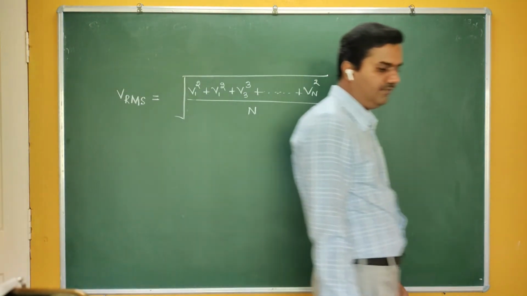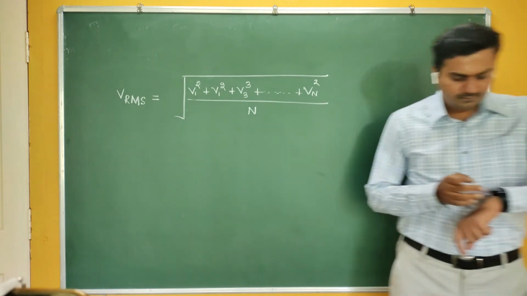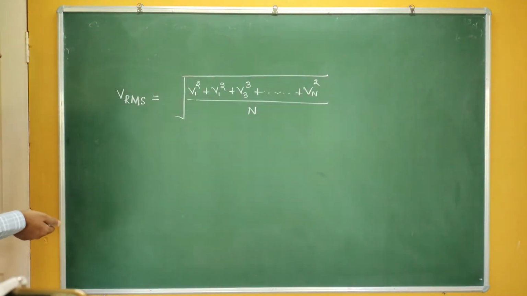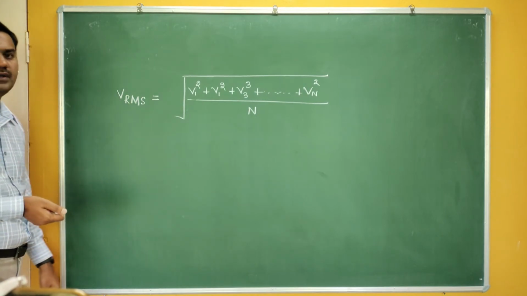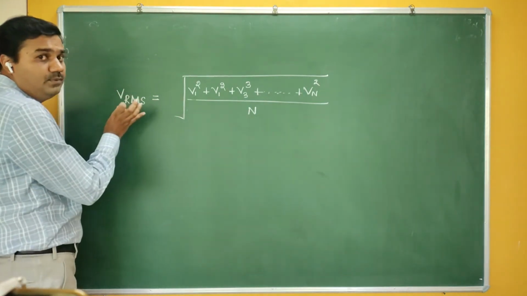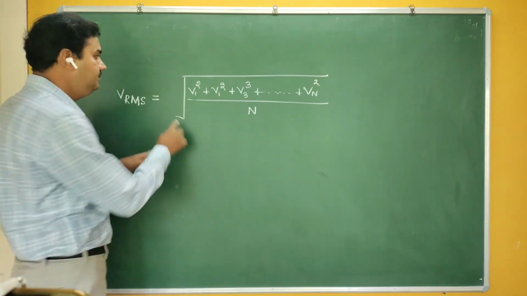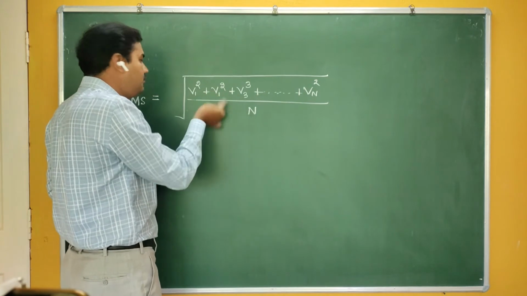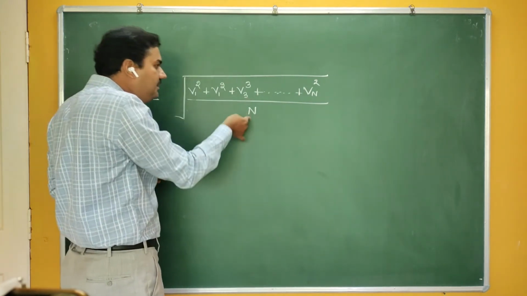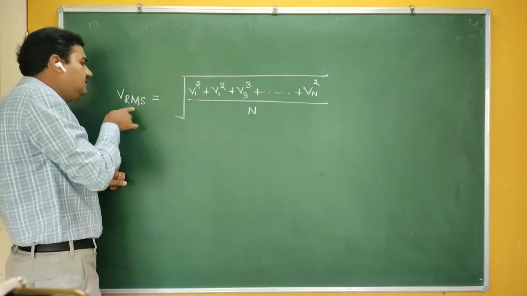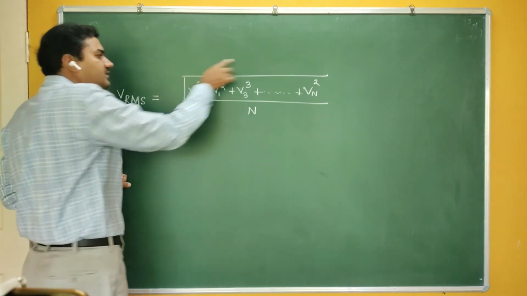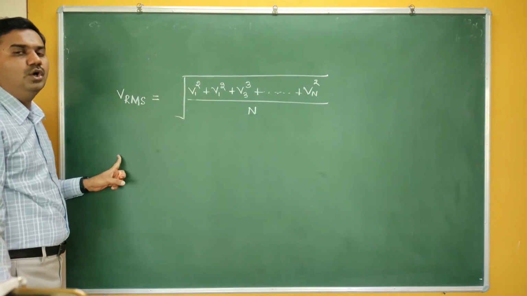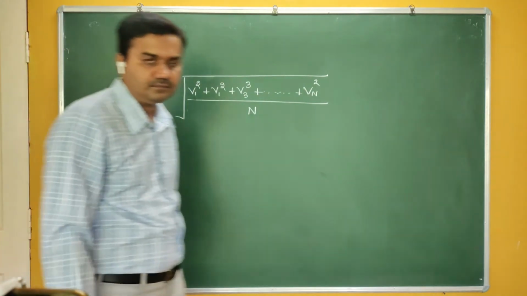In the kinetic theory of gases, we are not using the average velocity, but the root mean square velocity. First you square, then you take the mean, then you take the root: square, then mean, then root.